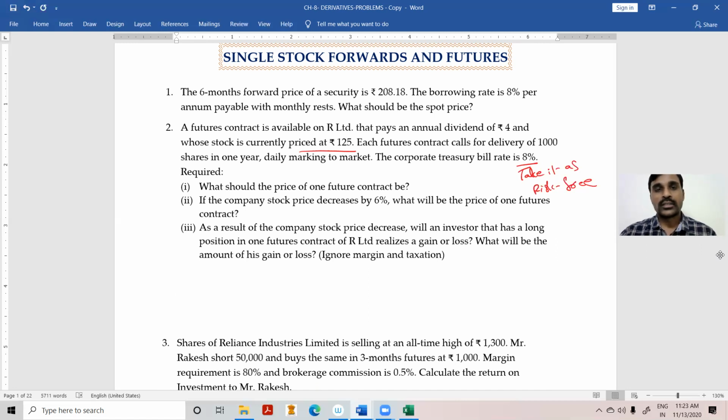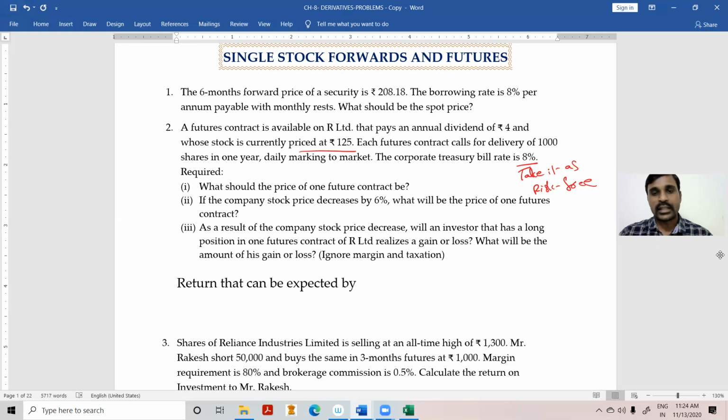Right. So the short position: the return that can be expected by the short position. Once again, I'm not using the formula. First we'll solve the problem with logic and then we'll substitute in the formula. Just for our comfort we are substituting in the formula, but according to me, I'll give preference to the logic only. So the return that can be expected